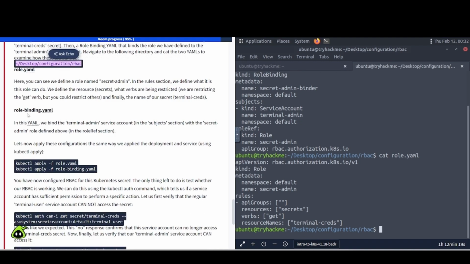Okay, so we're going to talk about this one. Looks like role-binding.yaml. In this YAML, we bind the terminal admin service account in the subject section with the secret admin role defined above in the roleRef section.